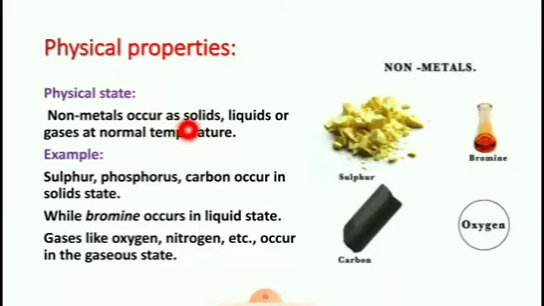Nonmetals occur as solids, liquids or gases at normal temperature. For example, sulfur, phosphorus, carbon occur in solid state, while bromine occurs in liquid state. Gases like oxygen, nitrogen, etc. occur in the gaseous state.